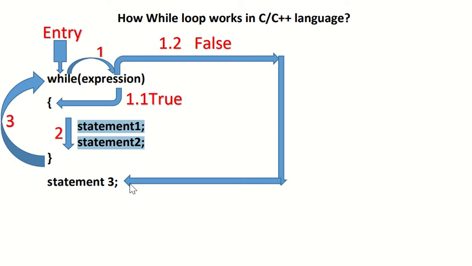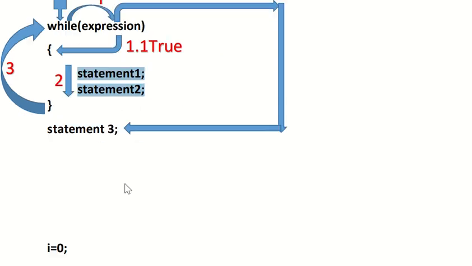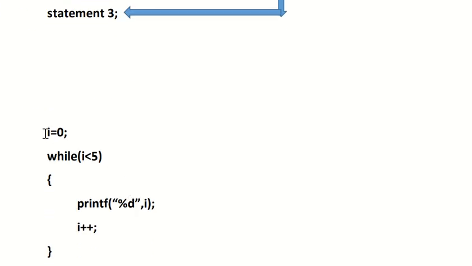So I have one very small example for this while loop. Okay, so the example is like, before we write while loop, I am using one variable I, and I am initializing that value of I with 0. So I equal to 0 and semicolon. So here we have while and then condition I less than 5. Just one condition. If the condition is true, obviously it will go inside of this while loop.